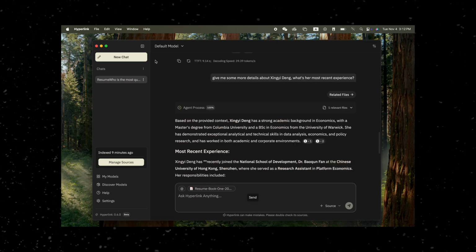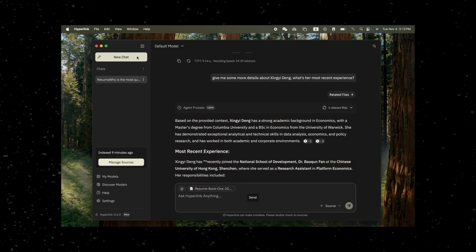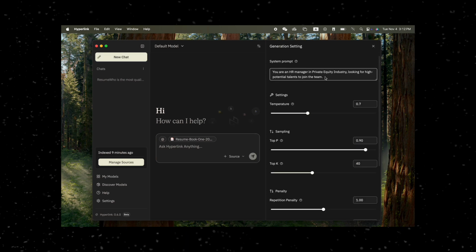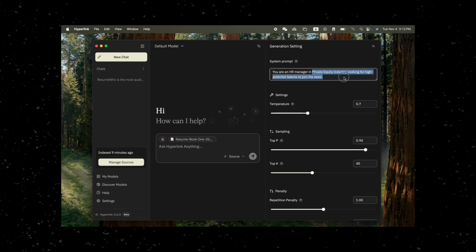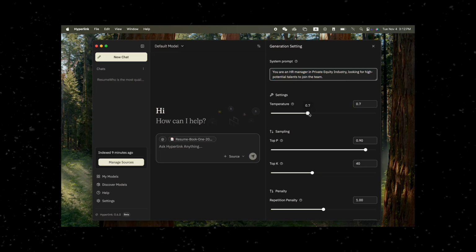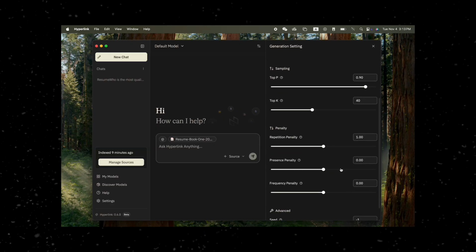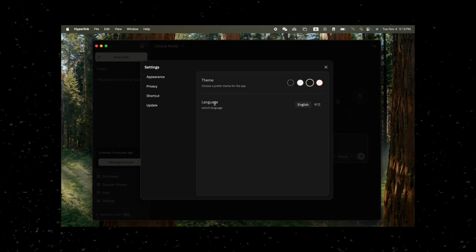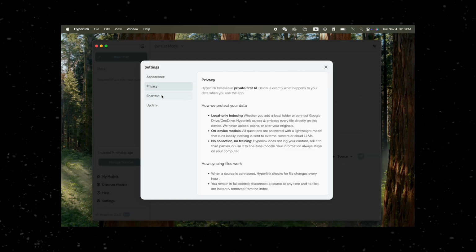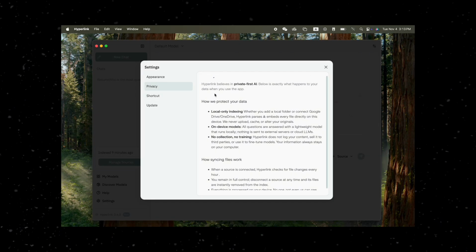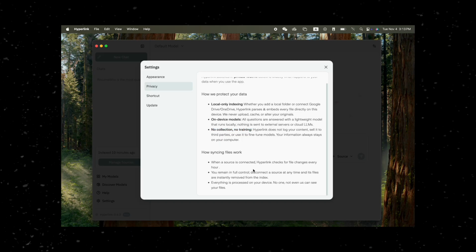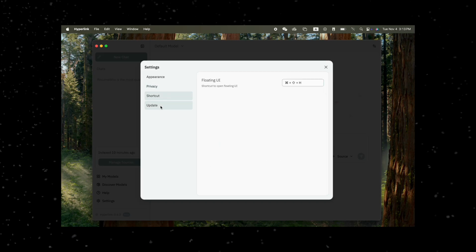You'll notice I can create new chats while previous conversations are saved. I can also add system prompts, which means I can customize the agent to my specific needs. There are advanced filters here too, useful for local AI enthusiasts who want to experiment with different models. For personal use, I can adjust languages or even themes to match my daily workflow. Now, privacy-wise, everything is running on device. There's absolutely no data collection or training happening because it all stays on your machine.